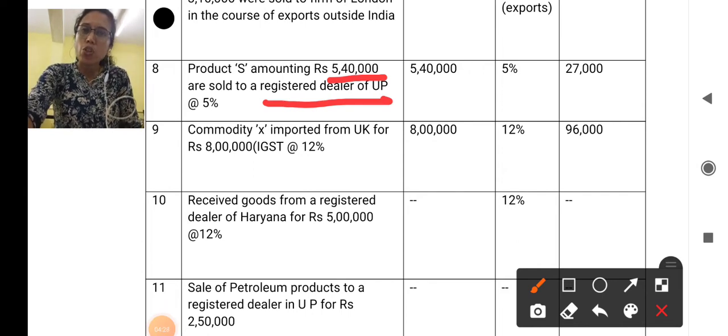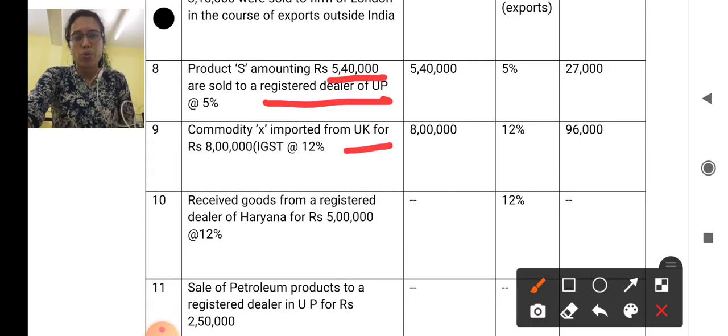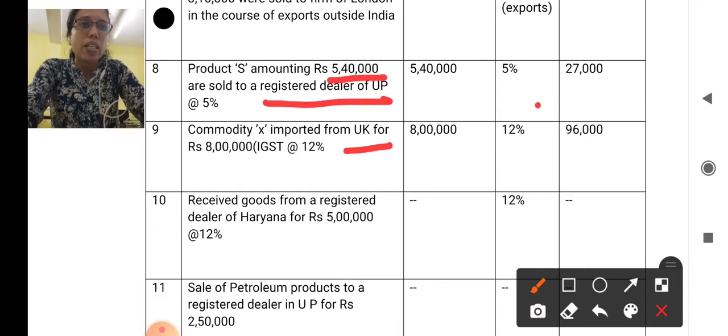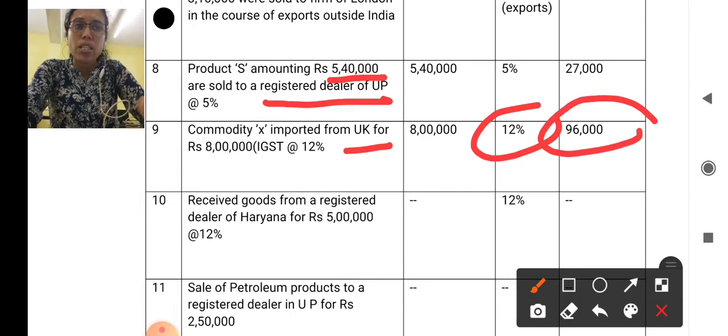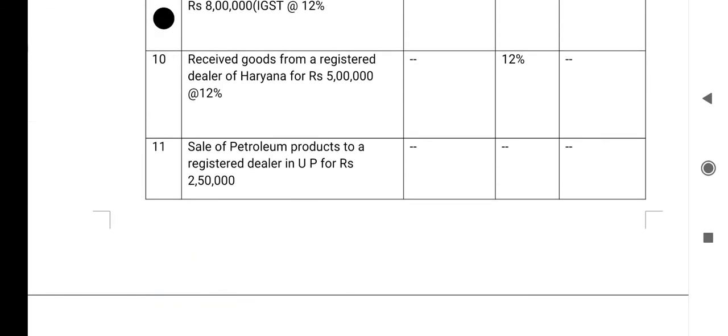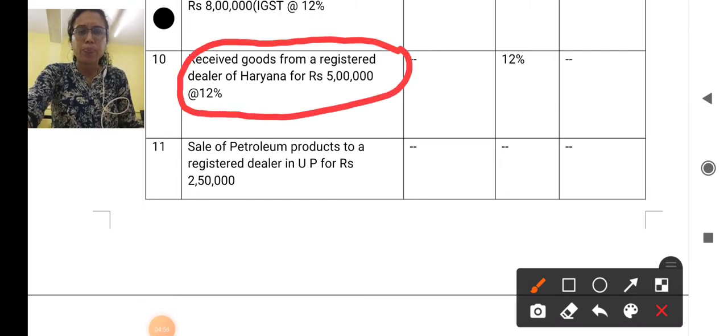So here it is also interstate supply, rate of tax 5%, so it is taxable. Commodity X imported from UK. So when you purchase the goods from a foreign country, import is equal to interstate supply. So it attracts IGST. So IGST is 12% and the rate of tax is 12%, means the amount will be 96,000. 10th one is that received goods from registered dealer in Haryana for rupees 5 lakh.